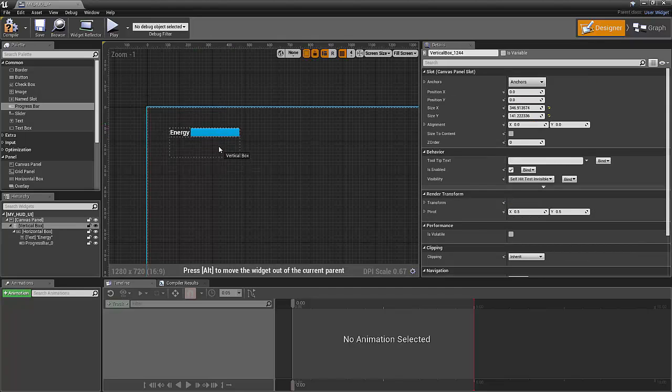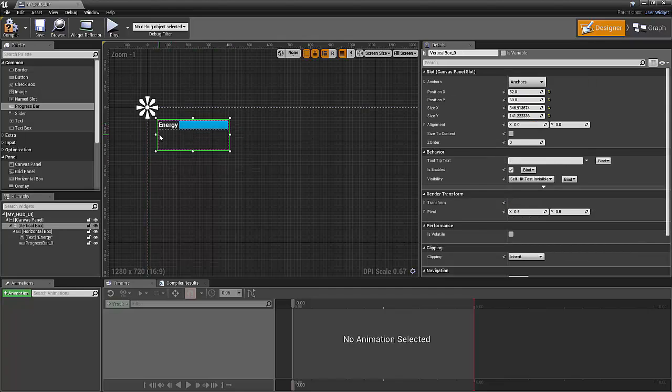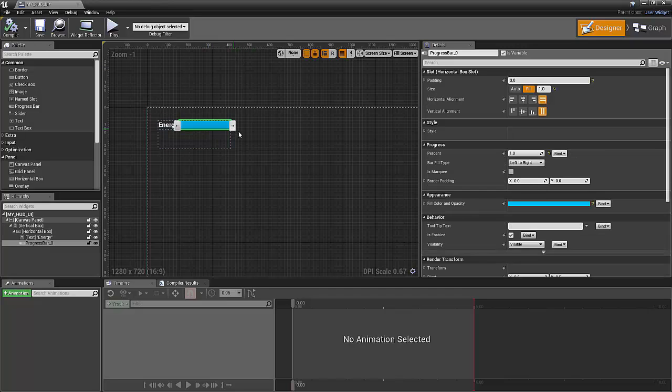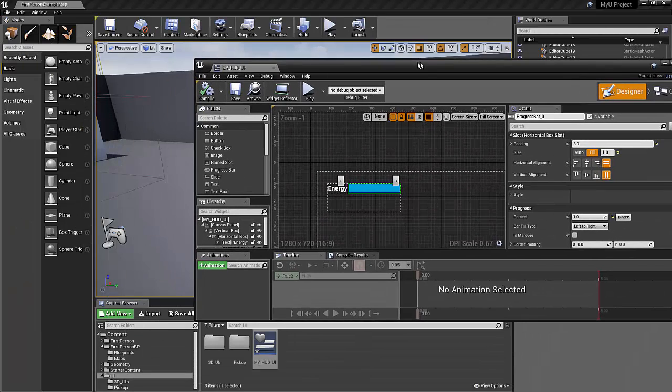So the progress bar, let's see, we need to have that fill in order to show up. There we go. So now if we did something like health or mana or something like that, we could put additional elements. We could do like a second horizontal bar with more elements going across if we wanted. But for now, that should work. Let's compile. We are going to want to get information from the player character that we're going to set up for this energy component. So let's do that next.